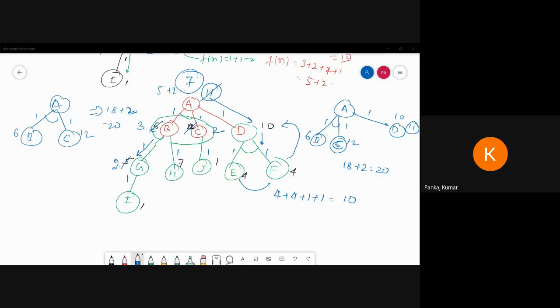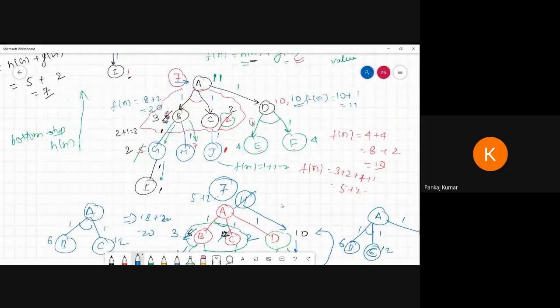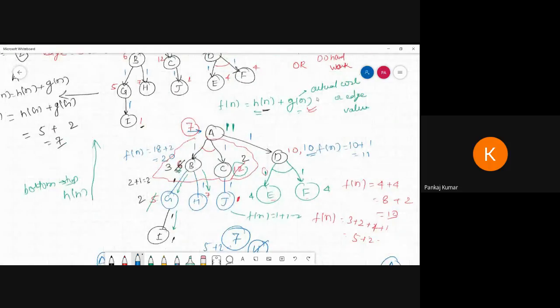Okay, so these things should be clear. Basically students can find it very difficult to calculate the f of n value. That means h of n and g of n. And here, to summarize, g of n is the actual cost from the start, and h of n is the next heuristic value of the node where we have to reach.